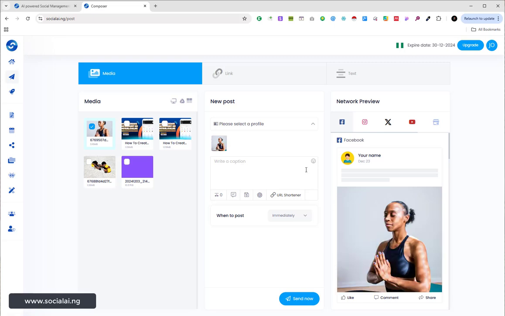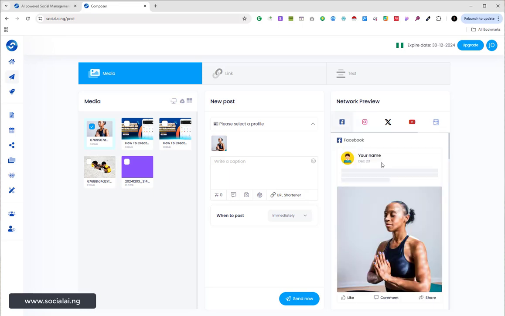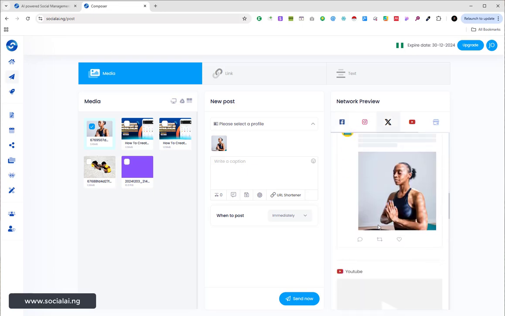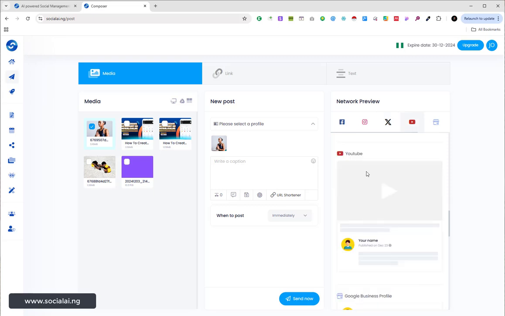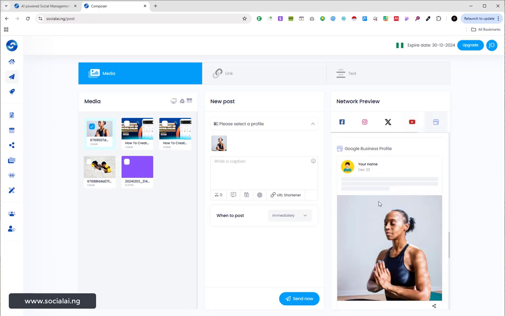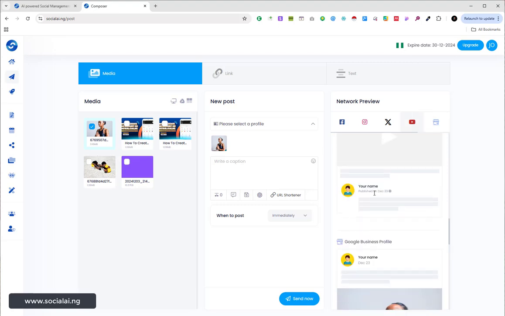It's already added. Another wonderful thing about this tool is that you can preview how your post is going to look across all social networks. You can see how the image is going to look on Facebook, on Instagram, and on Twitter, which is X. You cannot post images on YouTube, so that is why it's not showing the preview. YouTube is for videos. You can see how it's going to be on Google My Business, LinkedIn, Telegram, and so on and so forth, right?